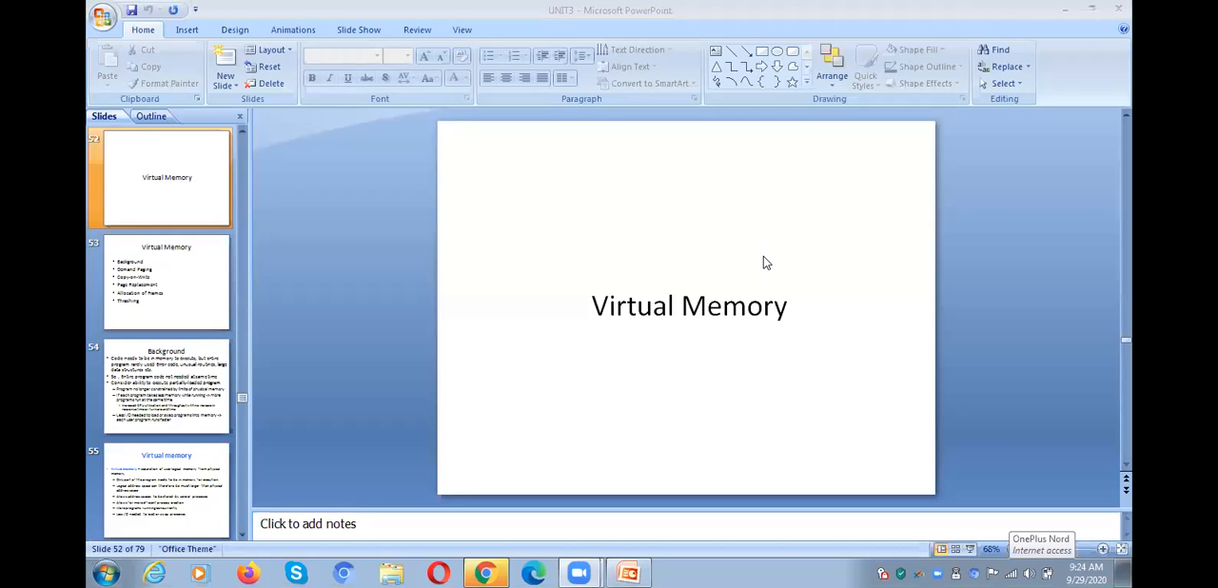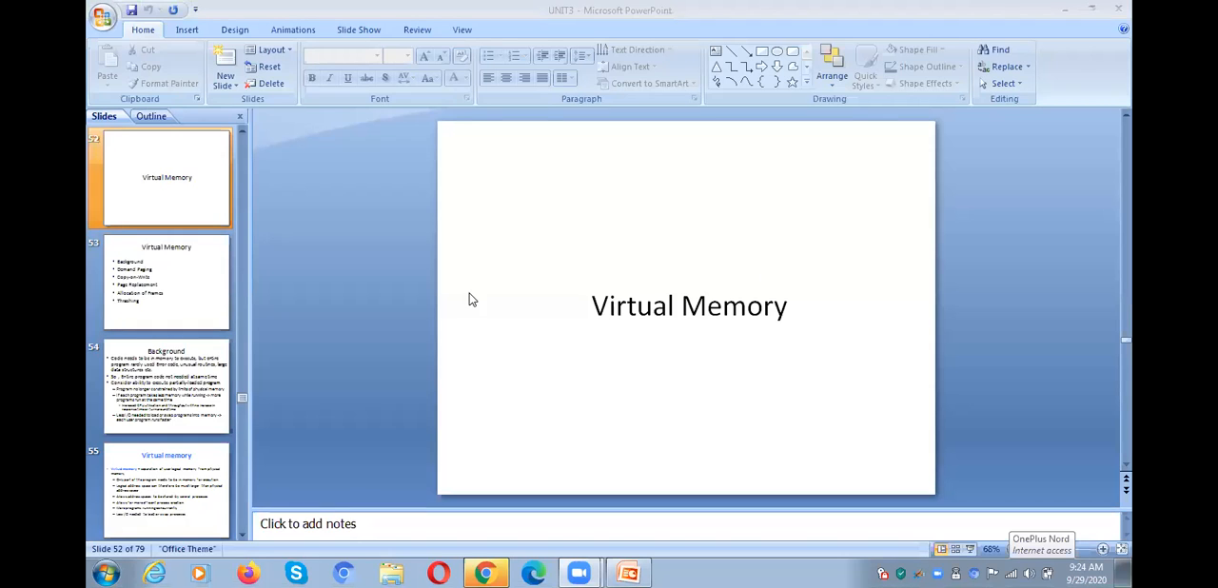Today we are going to discuss virtual memory. In virtual memory, there are two main concepts: demand paging, and the next one is page replacement algorithms. These are the main important concepts in virtual memory.